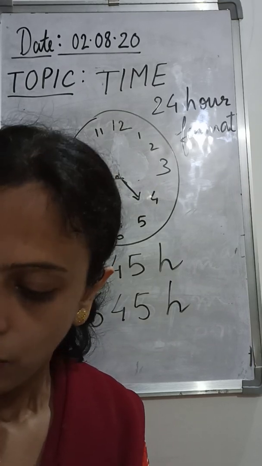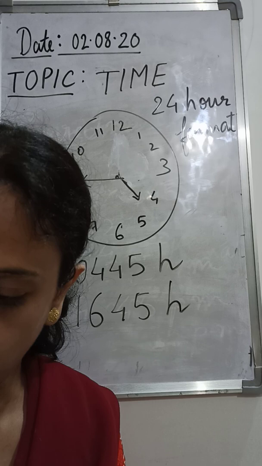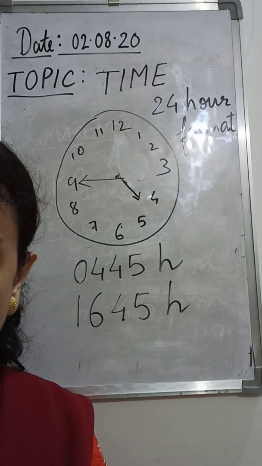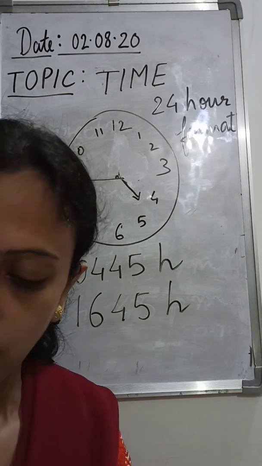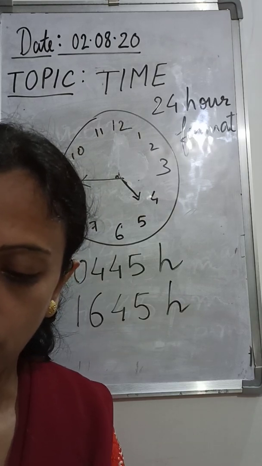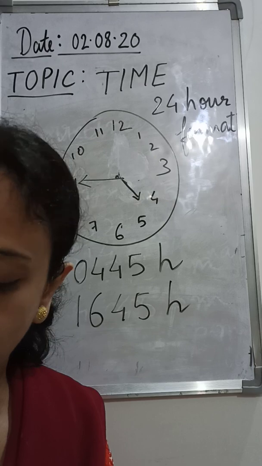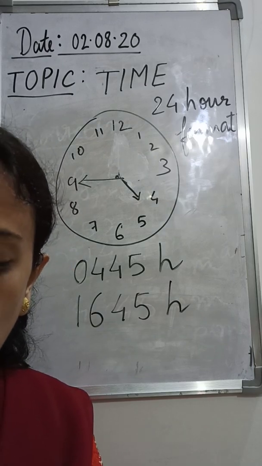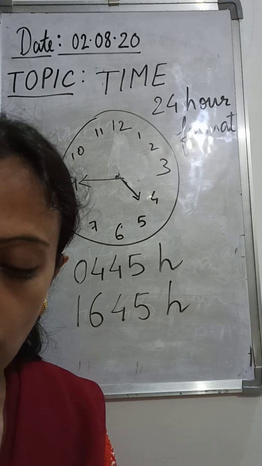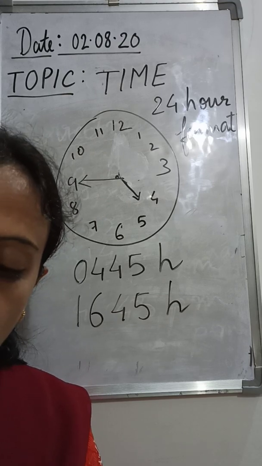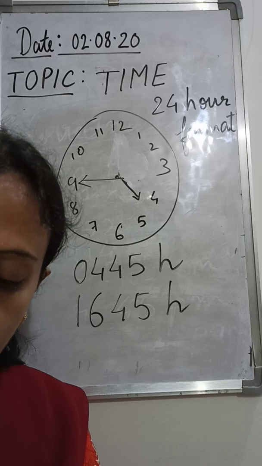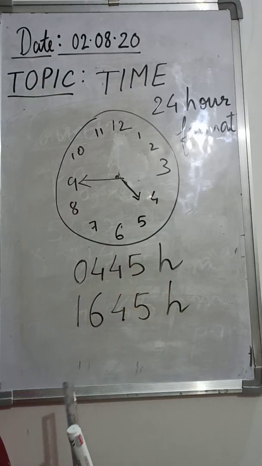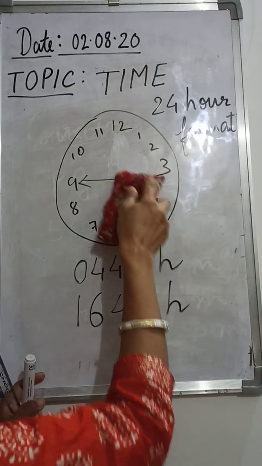Okay, so you can see in your books, page number 65, there are 2 questions given there. When you watch this video, please take out page number 65. You can see there are some questions given there. The first question is already done for you. The hour hand has crossed 10. So what is this saying here?